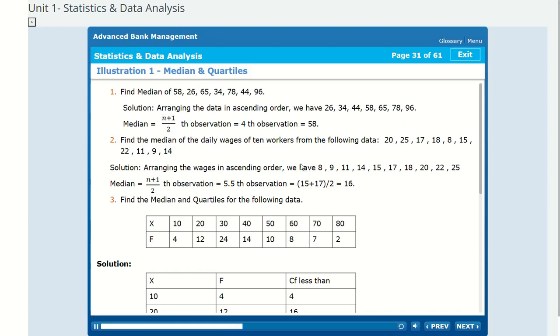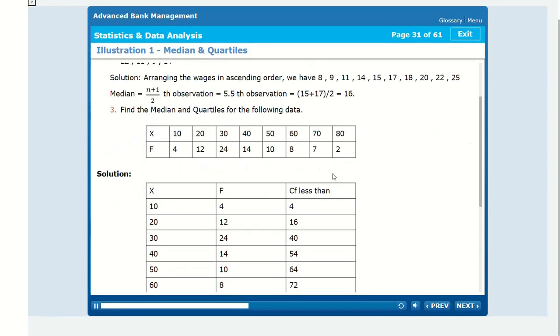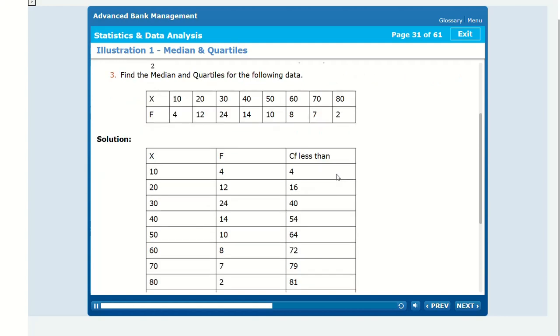Median equal to the observation equal to 5.5th observation, equal to 15 plus 17 by 2, equal to 16. 3. Find the median and quartiles for the following data.